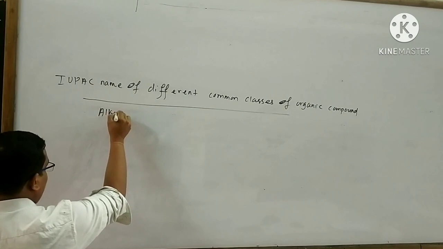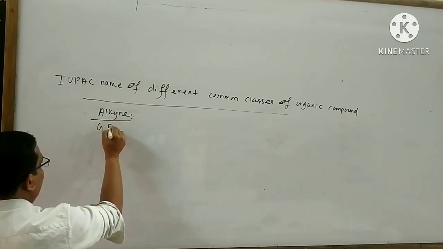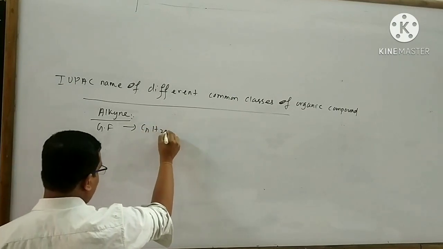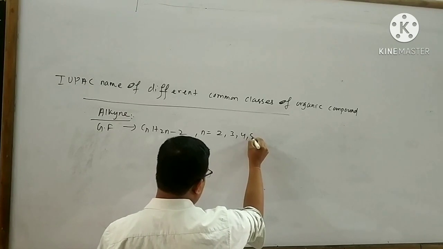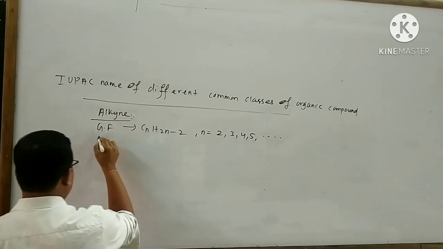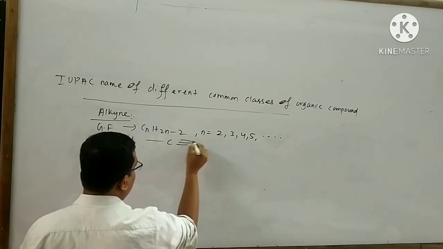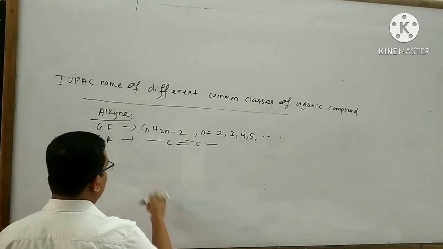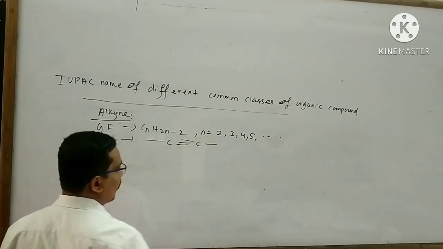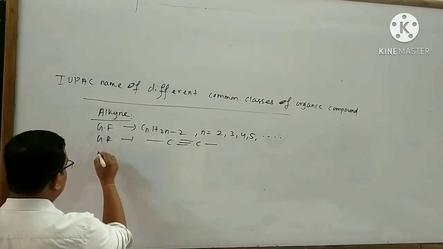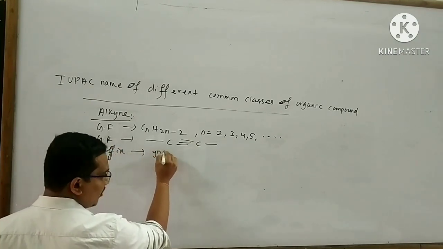Next is alkyne. The general formula of alkyne is CnH2n-2. Here n equals 2, 3, 4, 5, and so on. The general representation is -C≡C-. Here you can also use the alkyl groups R and R1 like this. The suffix of alkyne is yne.